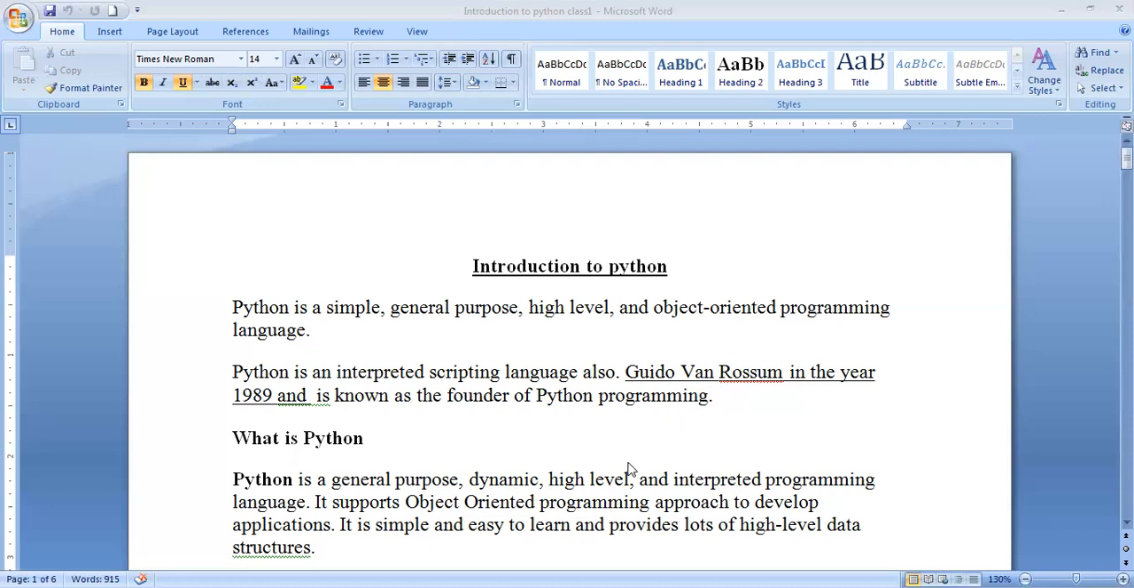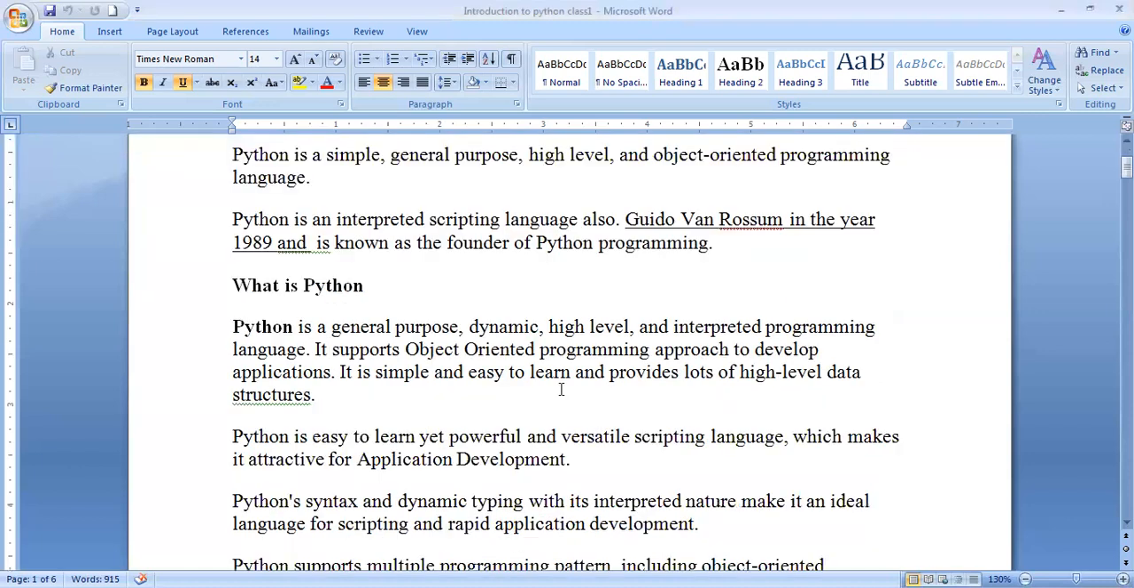And what is Python? What we discussed is a general purpose, dynamic, high level, interpreted programming language. What is an interpreted programming language? Whatever code we write will be compiled line by line. That is called interpreted. But a compiler takes the entire thing at once. Python supports a number of object-oriented programming approaches to develop applications. It is simple and easy to learn and provides lots of high-level data structures. It also supports high-level data structures like stack, queue, and linked list. That type of thing will be supported in Python.